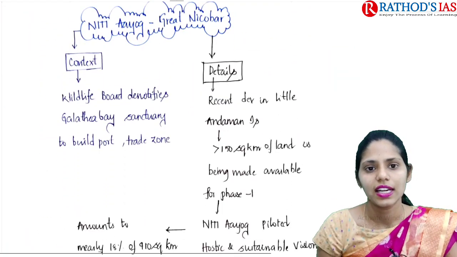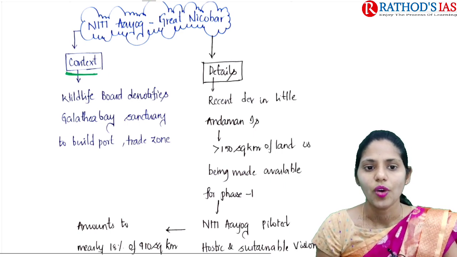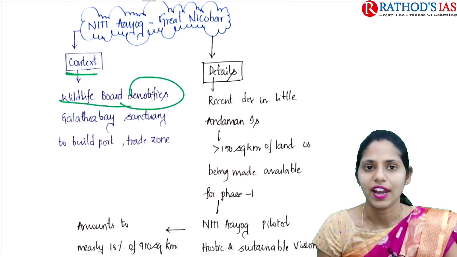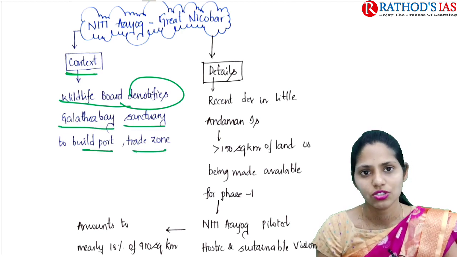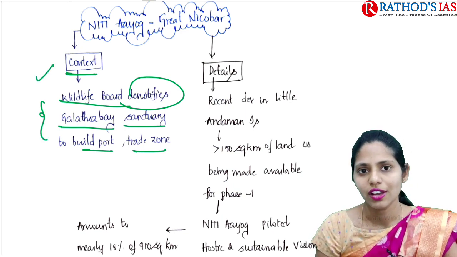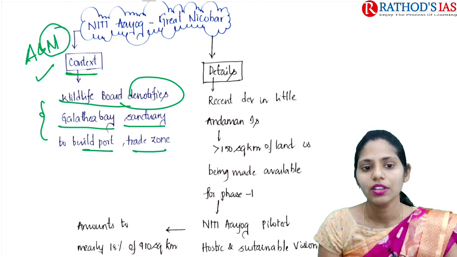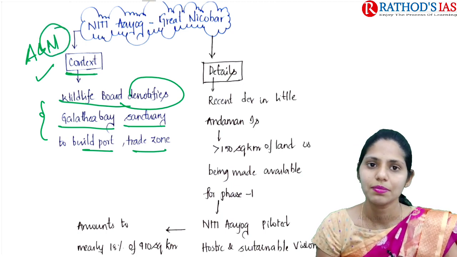So first let us see the context, why it is in news. If you see the context, it mainly says that Wildlife Board denotifies Galathia Bay Sanctuary to build a port as well as a trade zone. So recently we came up with some infrastructure projects or development projects in Andaman and Nicobar. In the Nicobar area they are going for building of a port as well as some trade zone.